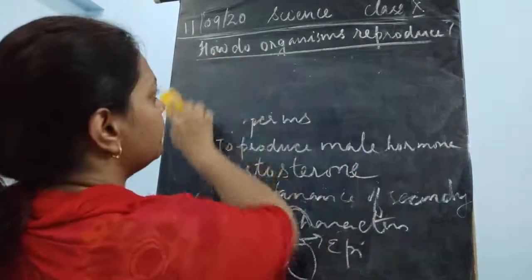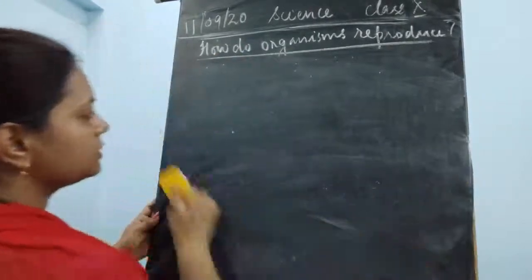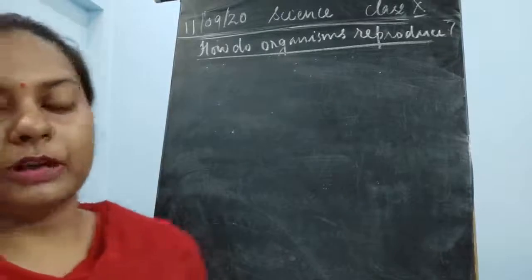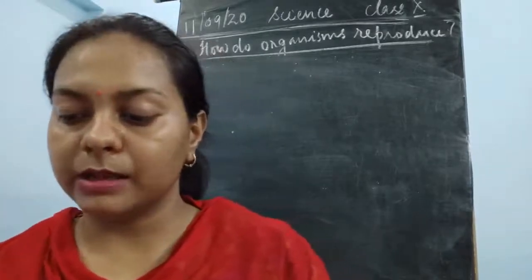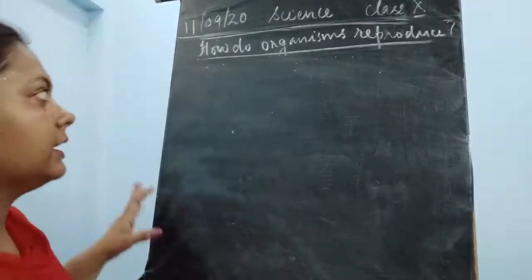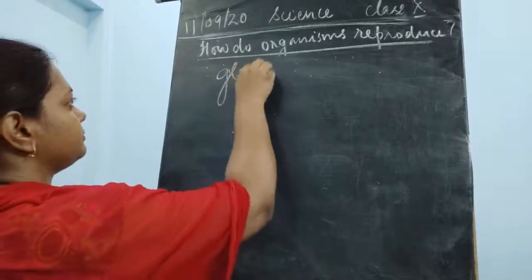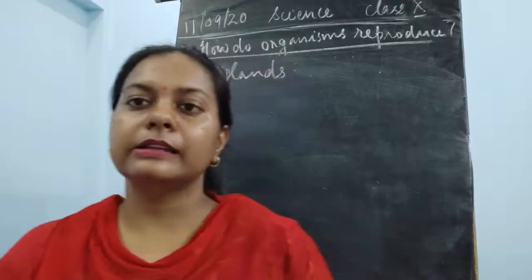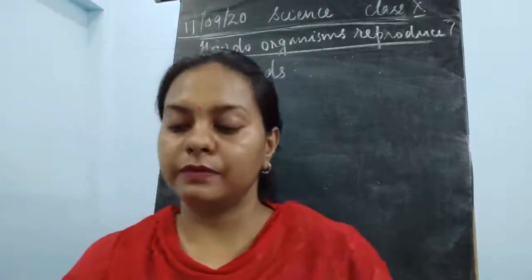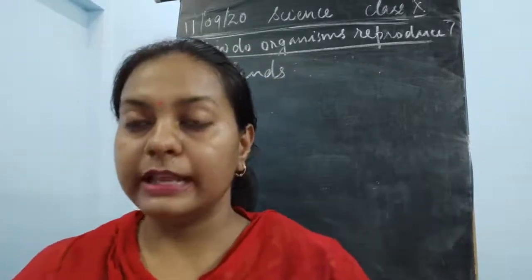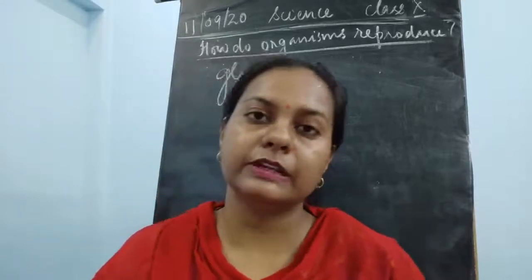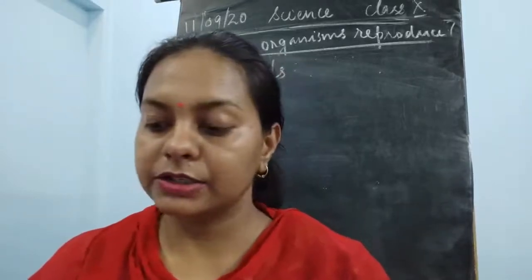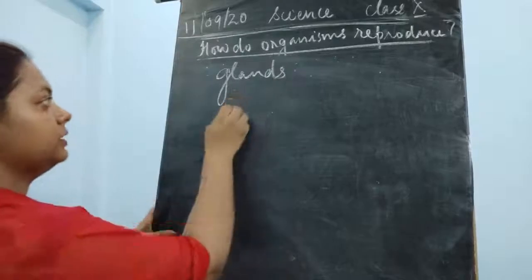Now we saw the functions of the male reproductive structure, that is the testis. Now I'll tell you about the functions of the glands. We'll talk about the glands in total, because there are three glands present. They produce different secretions, and these secretions provide nutrition.